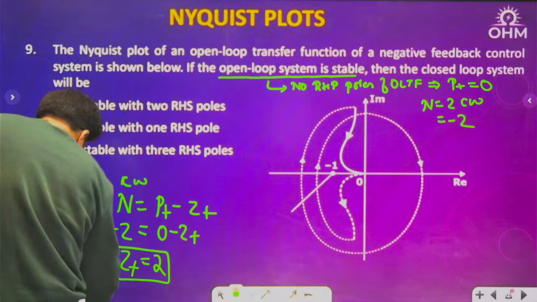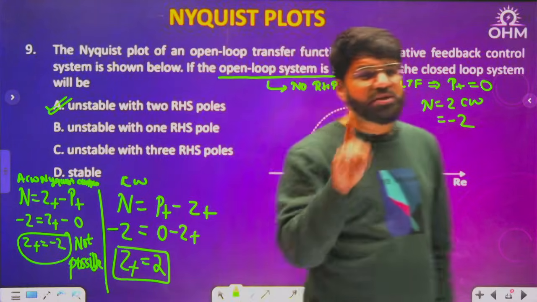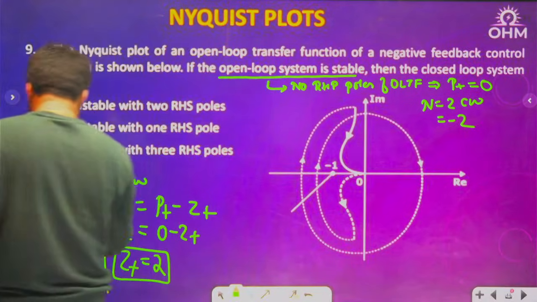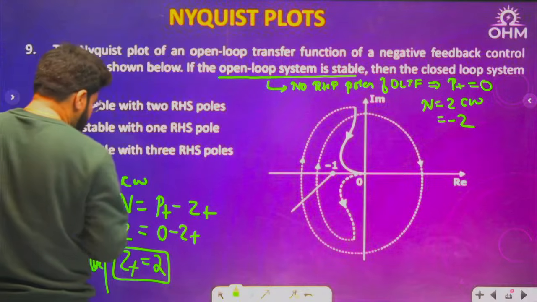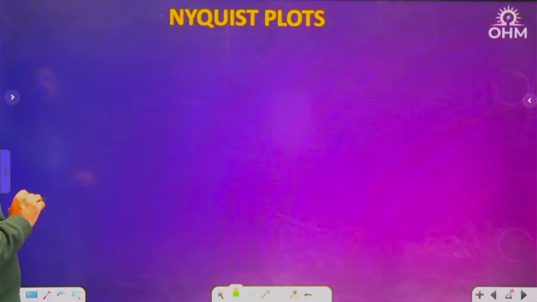See, n has a sign convention. N may be positive or negative, but P plus or Z plus alone has to be positive. They cannot be negative. They are counts. So now you understood why this cannot be taken in this question. Right. Next question, number 10.